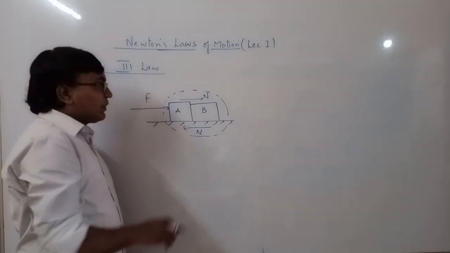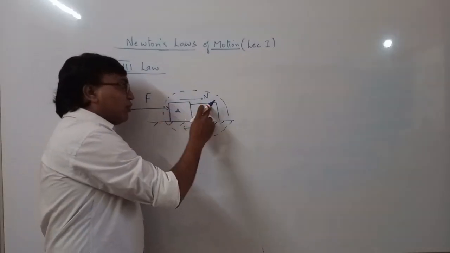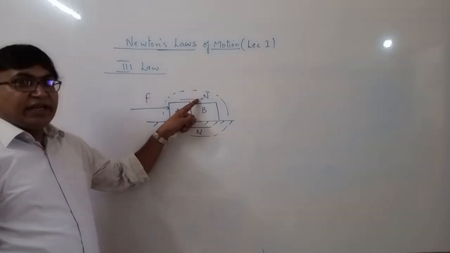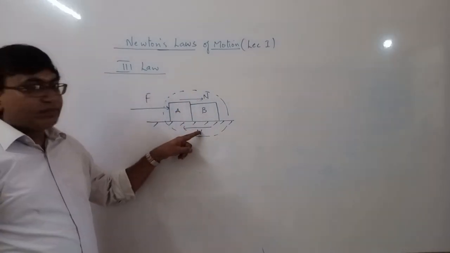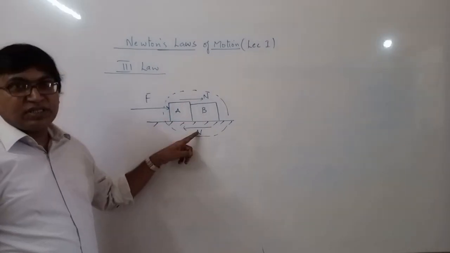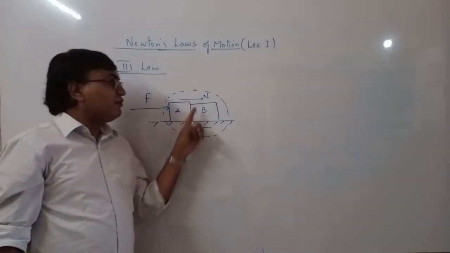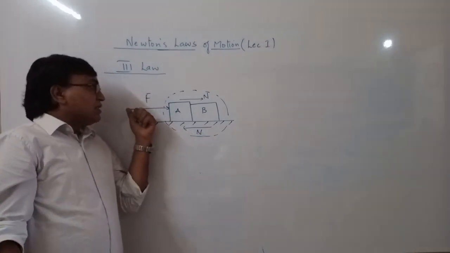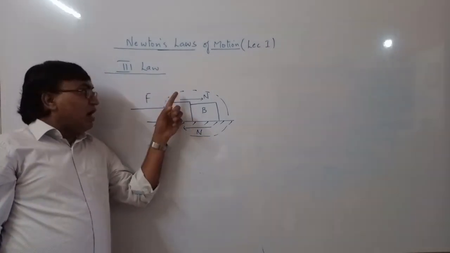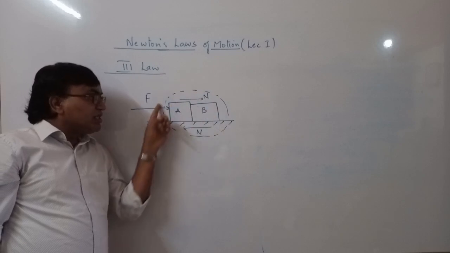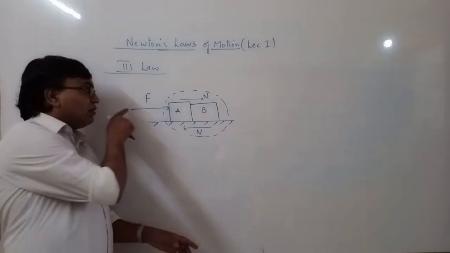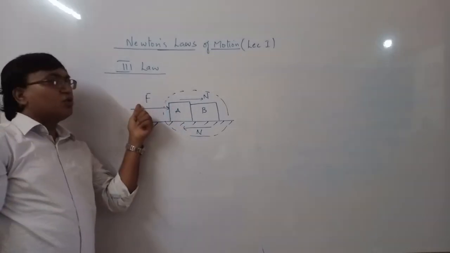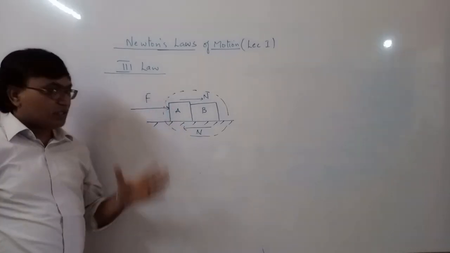Now when both the bodies are in a system, then these N are internal forces, and internal forces will always cancel out. Since this force is coming from outside of the system, this is an external force.